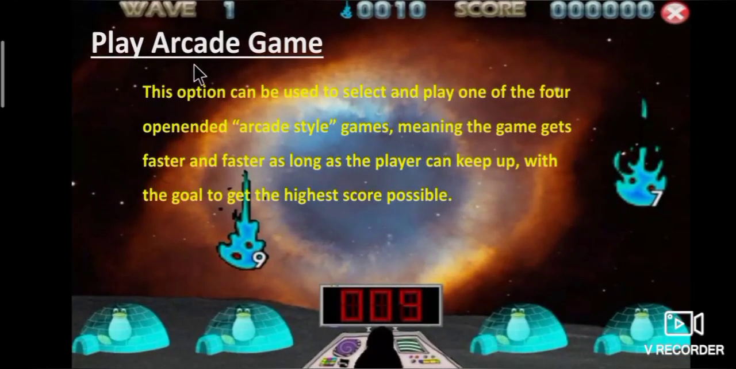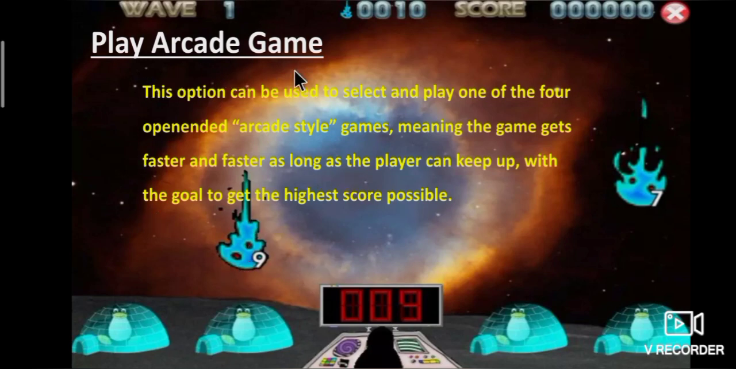Next one, play arcade game. This option can be used to select and play one of the 4 open-ended arcade style games, meaning the game gets faster and faster as long as the player can keep up, with the goal to get the highest score possible.